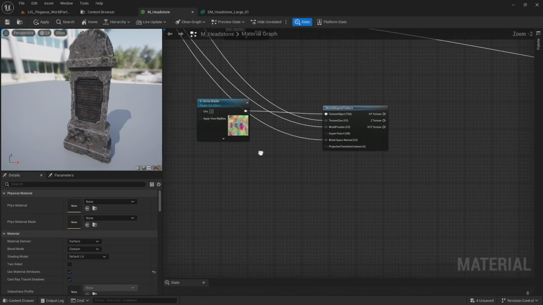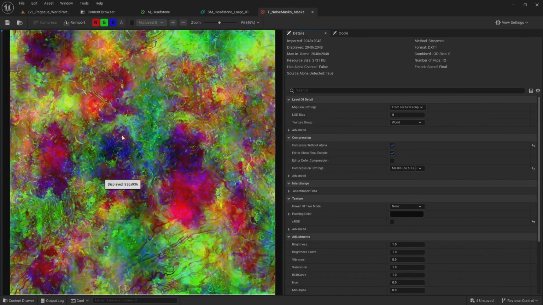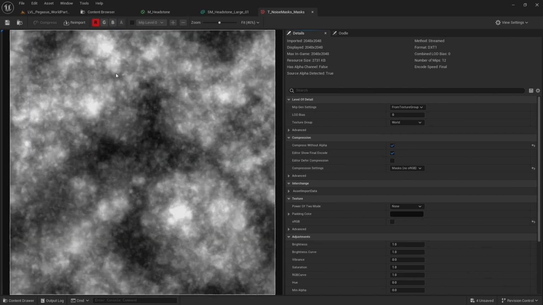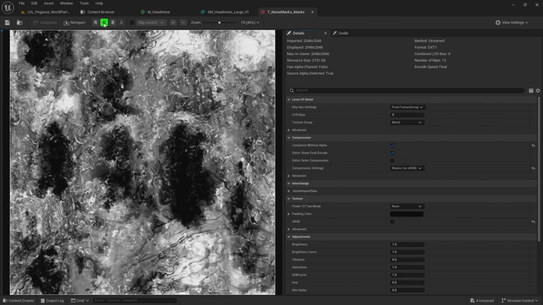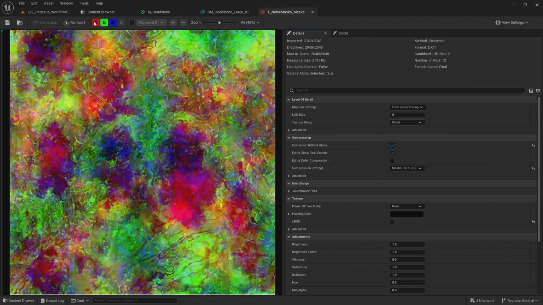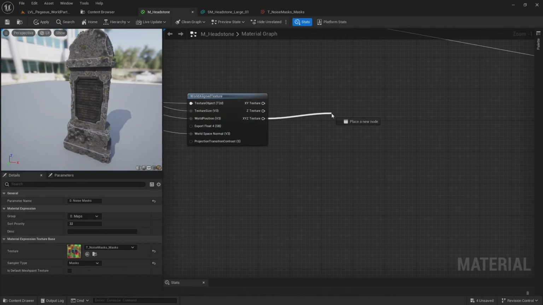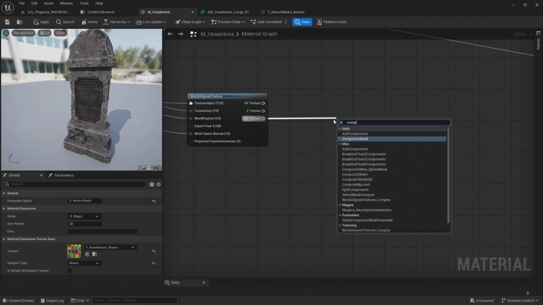And if I just take a look at this noise mask quickly, what I've got packed in the different channels are some different noises. So I've got one in the red channel, one in the green channel, and then another in the blue channel. So I can use different noises to break up the different masks in different ways. So let's add this to a component mask.